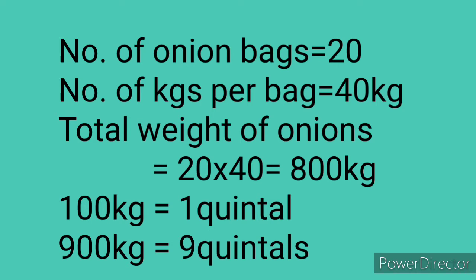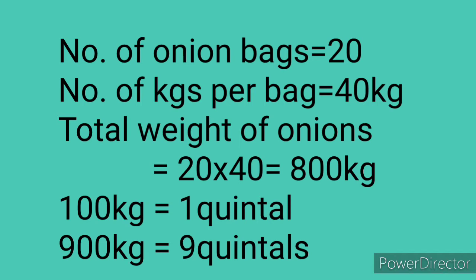First, onions. Number of bags is 20. Weight of each bag is 40 kgs. So what is the total weight? There are a total of 20 bags of onions, and each bag has 40 kgs. Here we have to find the total weight of onions. So if you multiply these two, you'll get the total weight.